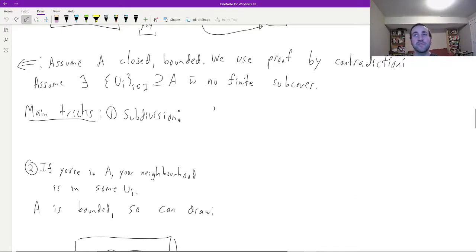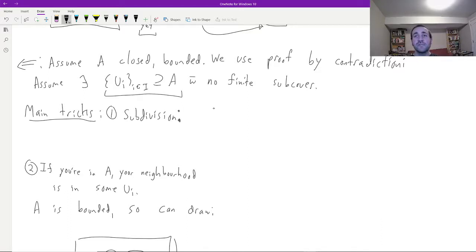Now we're going to do the more annoying direction. So we're going to assume that A is closed and bounded and prove that it's compact. And we're going to use a proof by contradiction. So we're going to assume that there exists some particular open cover, which I've written down here, that doesn't have any finite subcover.